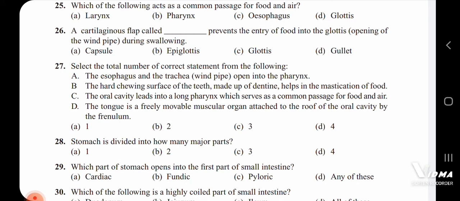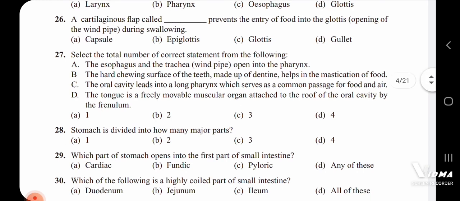Option B, the hard chewing surface of the teeth is made up of the enamel, but here they have given it as dentine. So B, C, D, all these 3 statements are not correct, whereas statement A, that esophagus and trachea open into the pharynx, is correct. So only one statement is correct. So for the 27th question, the answer is 1, that is option A.